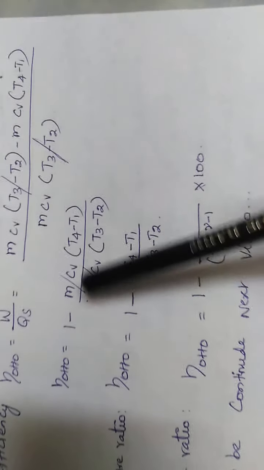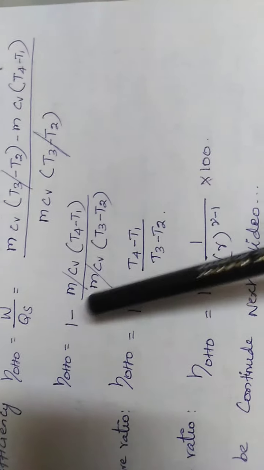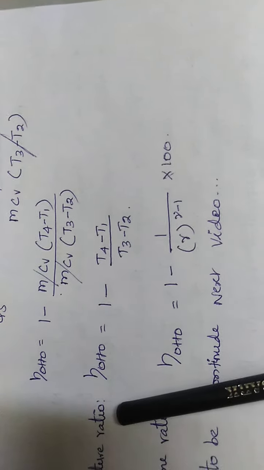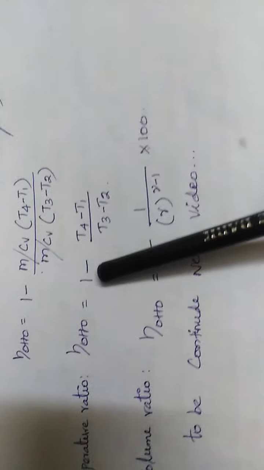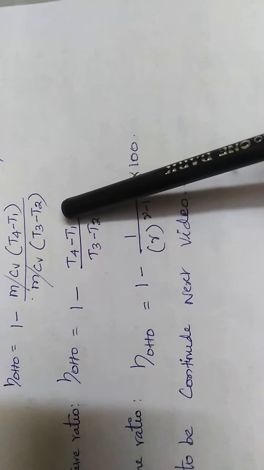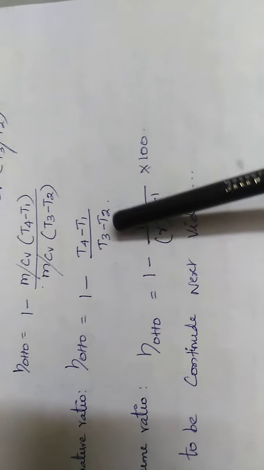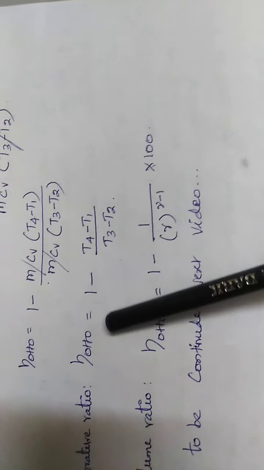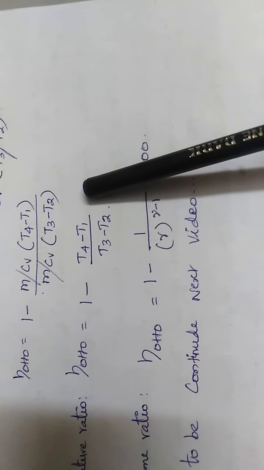So mCv cancels. So purely we get the temperature ratio formula of the Otto cycle: 1 minus (T4 minus T1) divided by (T3 minus T2). This is the temperature ratio formula for finding the efficiency of the Otto cycle.